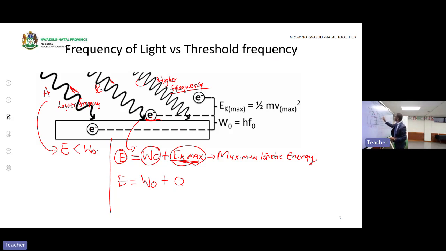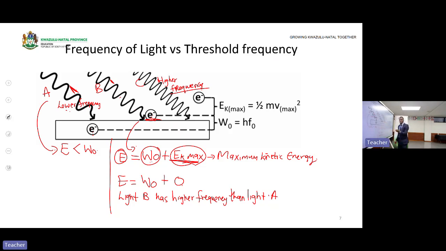This means light B has a higher frequency than light A. What informs that conclusion?